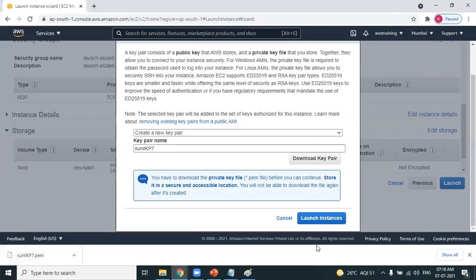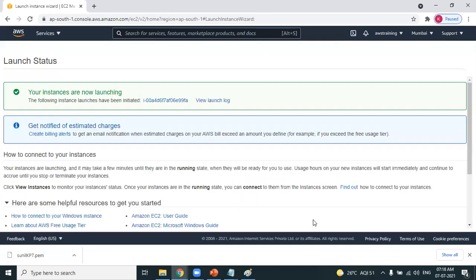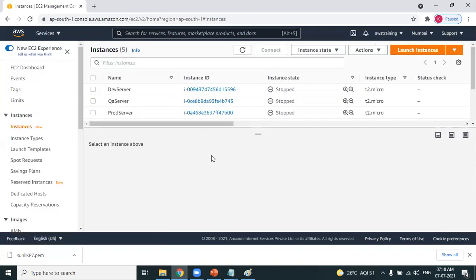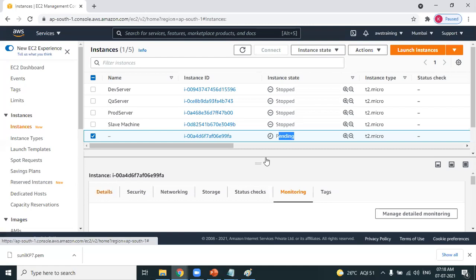So you have to download the key pair and then click on launch instances. Hooray, you're done. Your instances are now launching. Please scroll down and click on view instances. You have successfully created a Windows machine. These 4 instances are existing instances. This new machine is still pending. It will take approximately 1 minute.